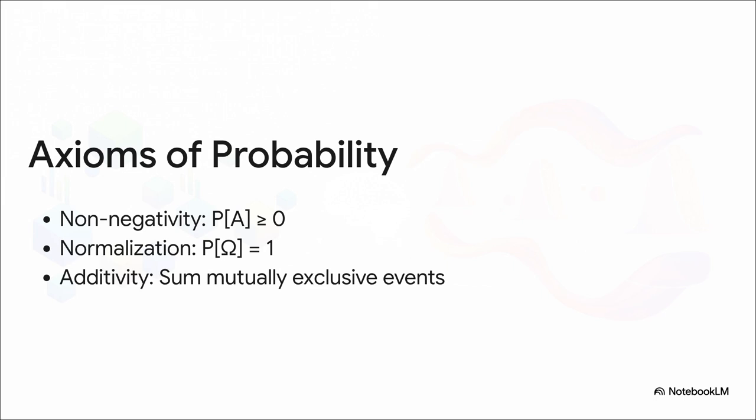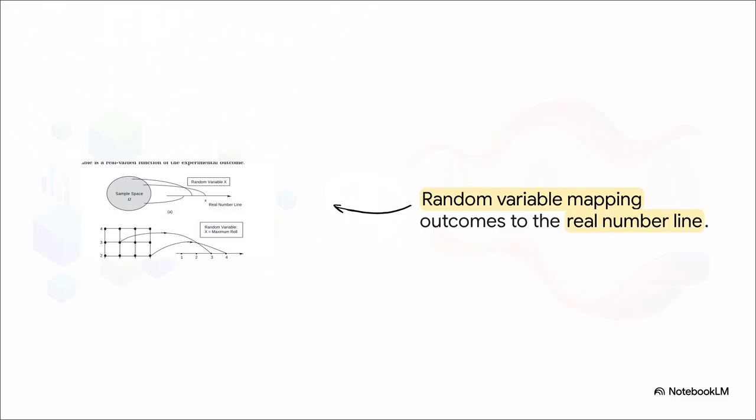And number 3, additivity. If you have mutually exclusive events that absolutely cannot happen at the same time, you can just add their probabilities together. These 3 axioms, they are our bedrock. Now think about how we actually tame the wild chaos of raw probability. We use a random variable.